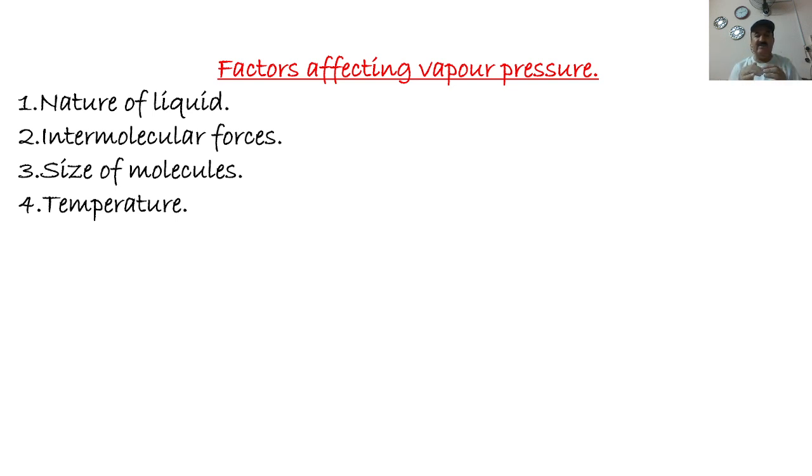Size of the molecules: if the liquid molecules are bigger in size, it will be harder to remove them from the liquid surface, so they will form fewer vapors as compared to those liquids which have small size of molecules. So size of molecules also affects the vapor pressure.